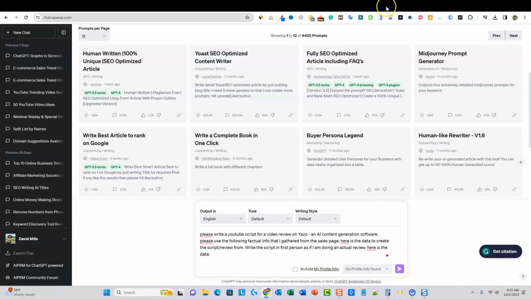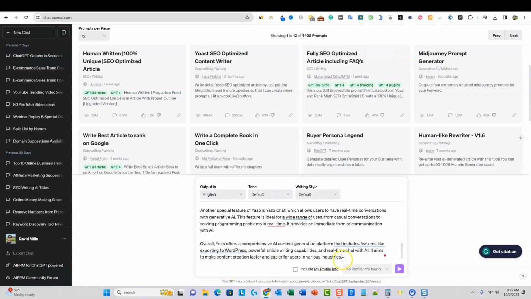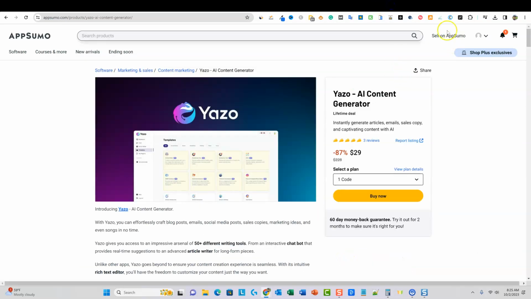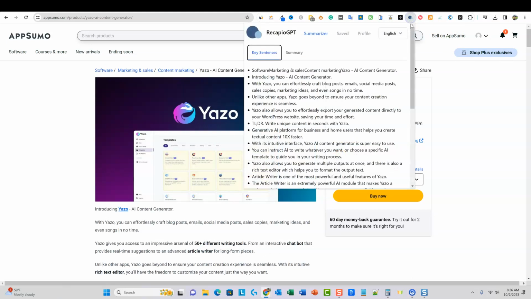Now we'll come back over here and we already got that information, so I'm going to paste that in, but then I'm also going to say Shift Enter. Here is some more facts to use. Now watch, we'll come back over here and we'll use Recapio. You don't have to use Recapio. There are other ways you can use ChatGPT to summarize the text.